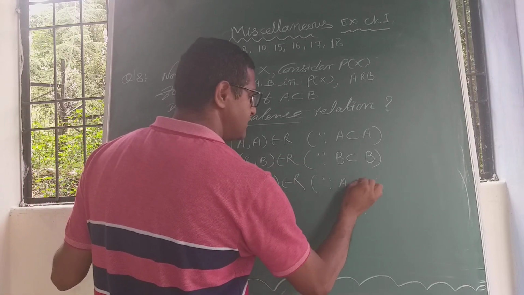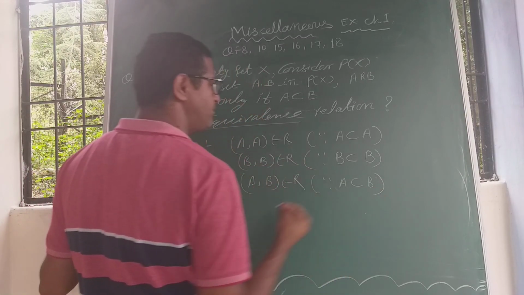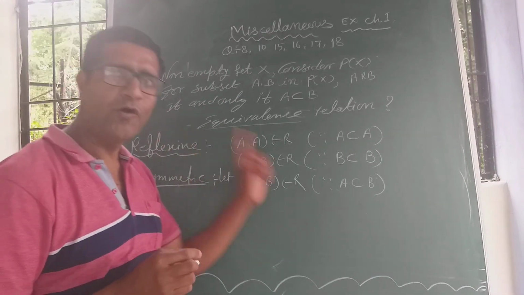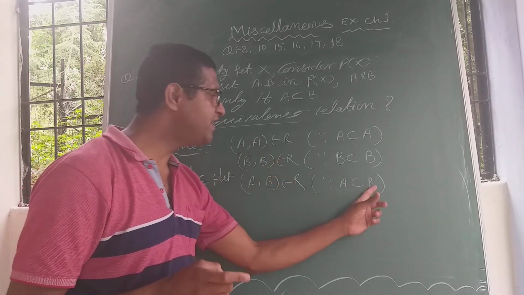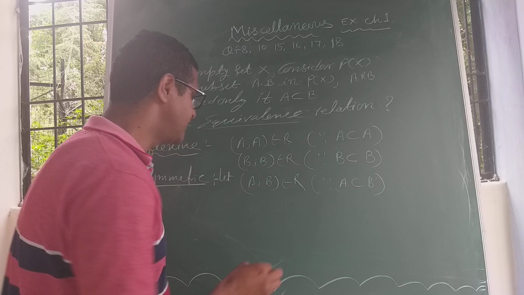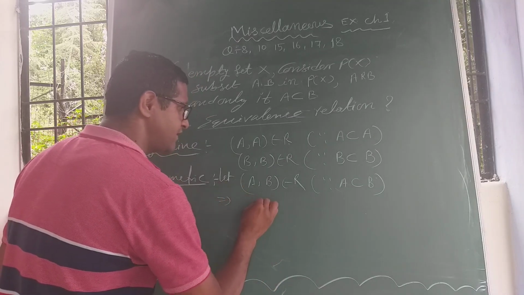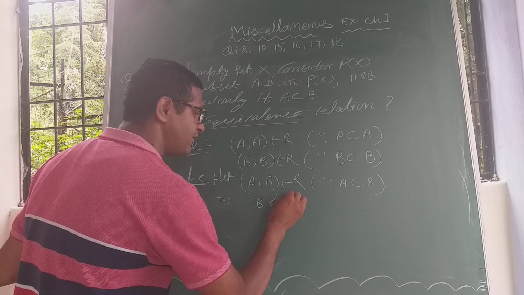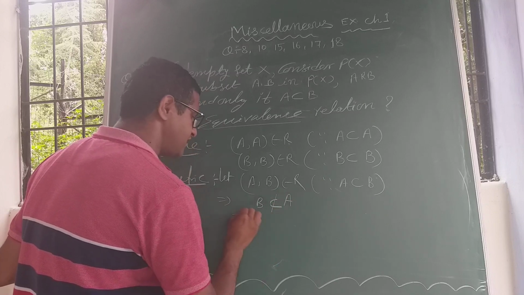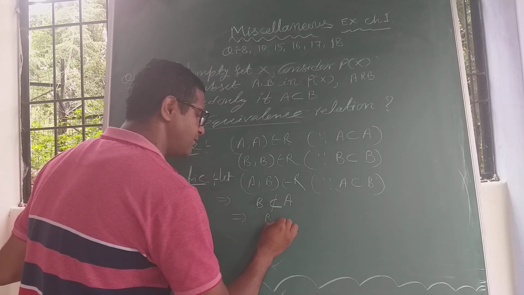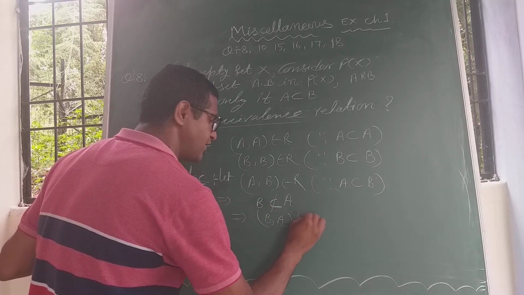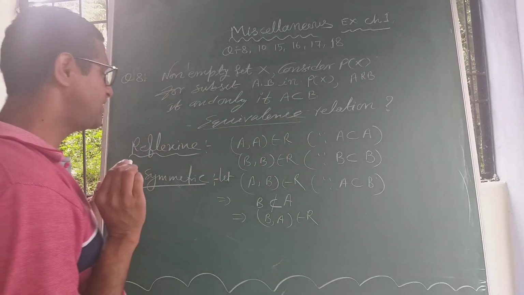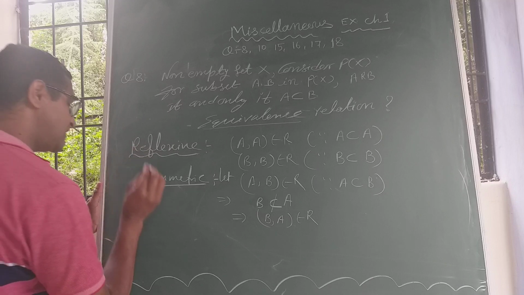Since A is a subset of B. But it is not essential that B will be a subset of A. This implies B is not a subset of A, which implies (B, A) does not belong to R. Right?